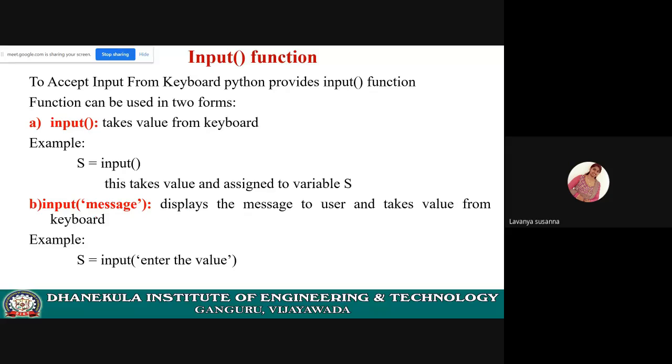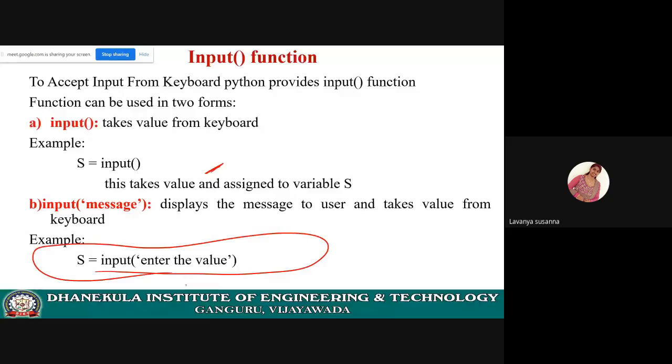See here. Just s equal to input function. Here, the system will wait for the input. You need to give the input. Now, if you want to print some message, like enter the value, then use some message inside the input function.